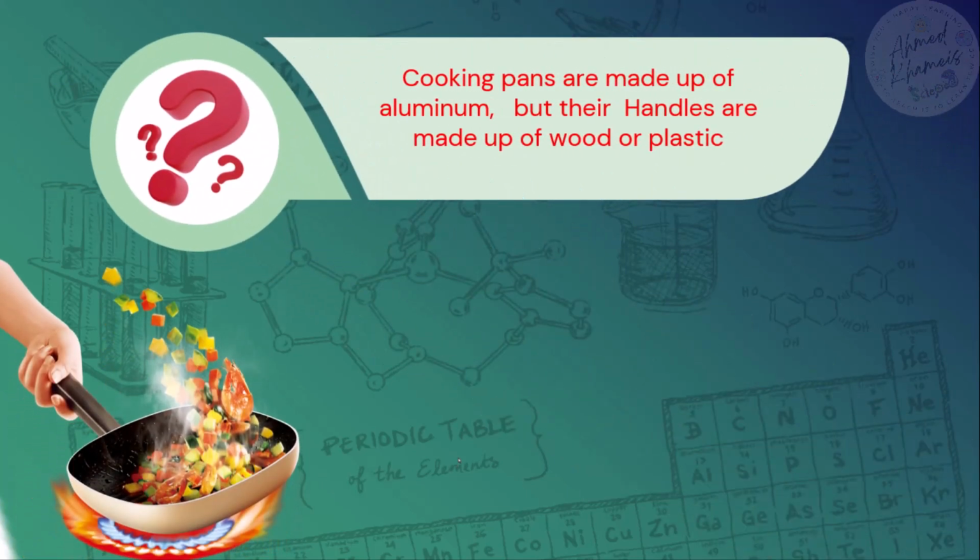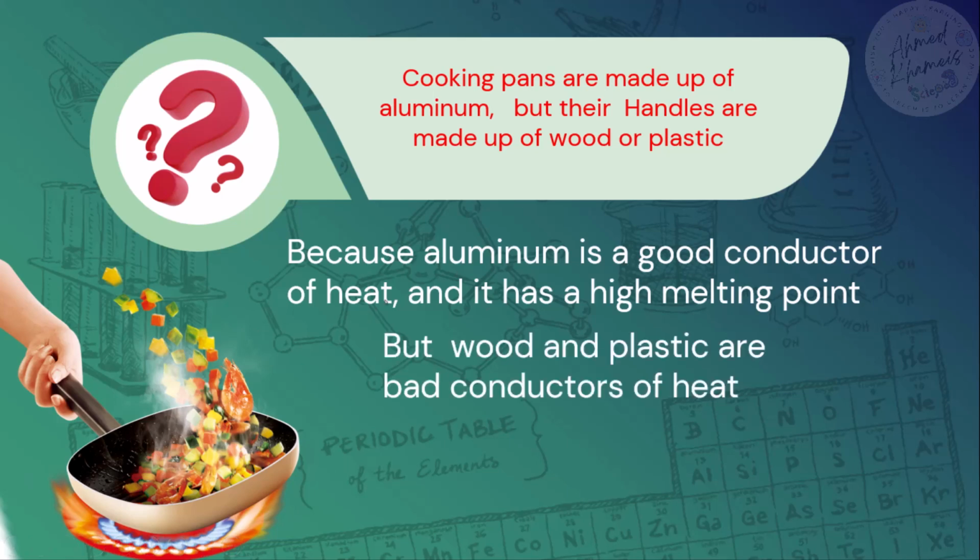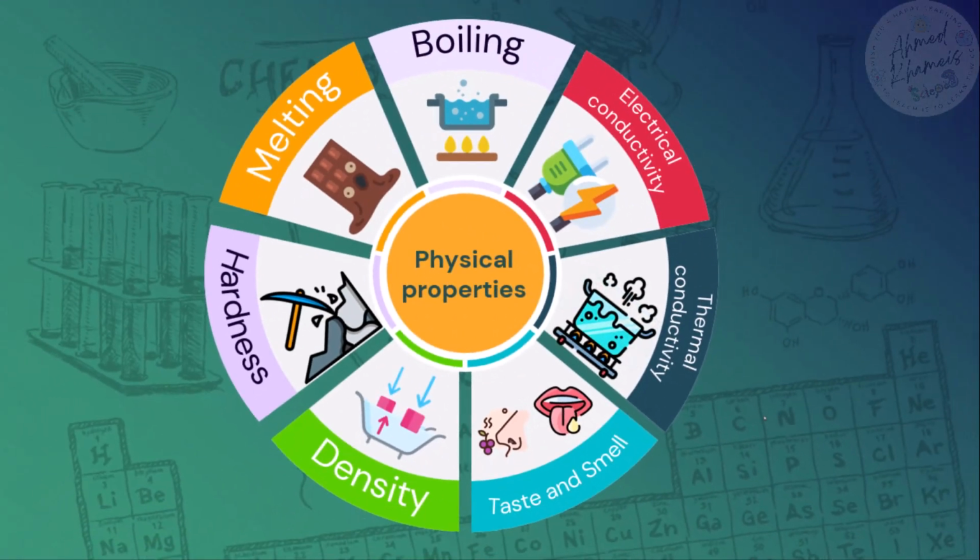And that's why we make cooking pans of aluminum, stainless steel, or iron, while we make the handles from wood, because aluminum is a good conductor of heat and has a high melting point, but wood and plastic are bad conductors of heat. And that would be all the physical properties.